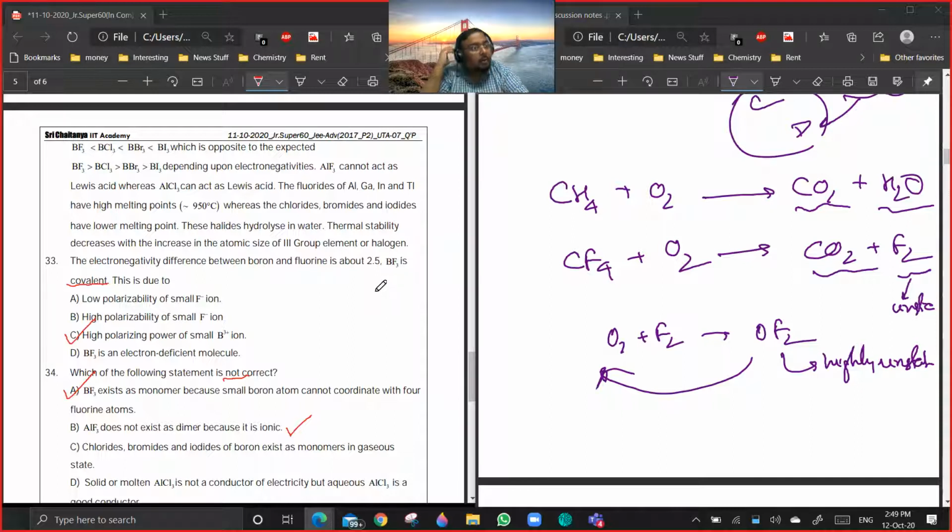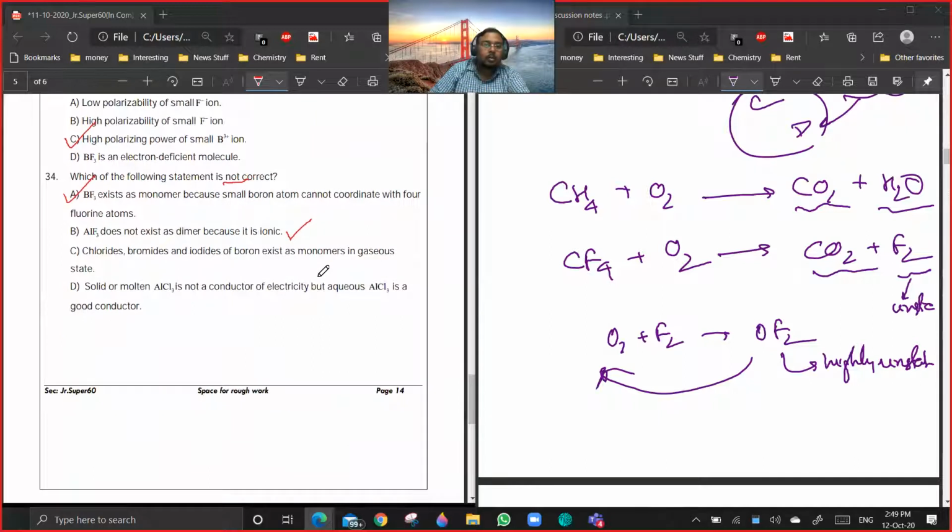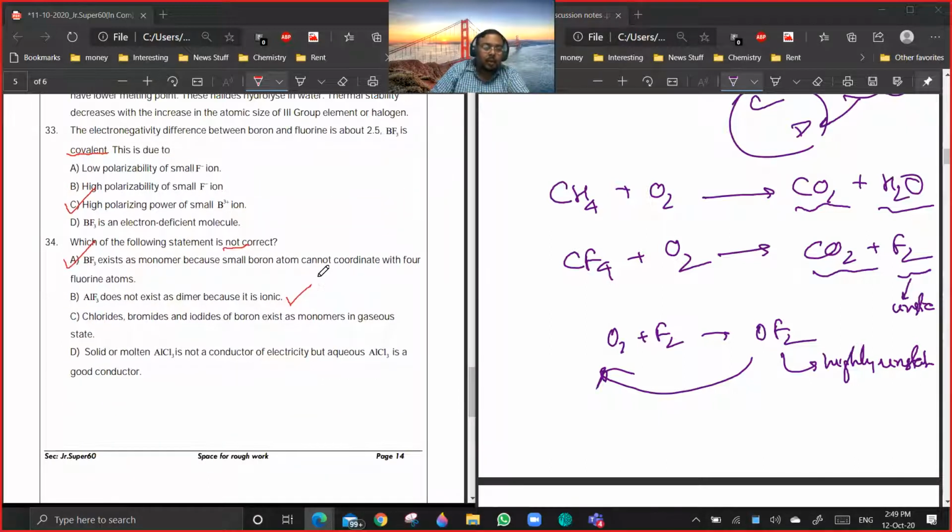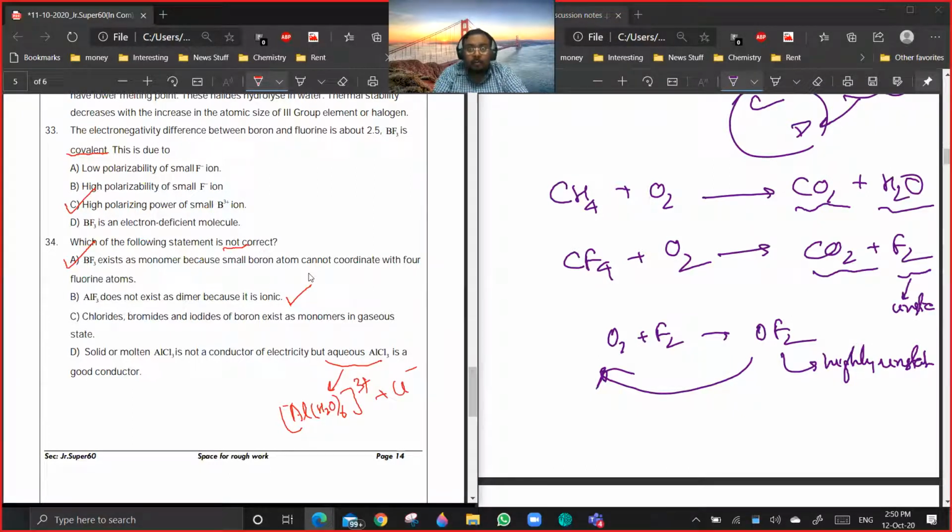Sir, option D. AlCl3 is not a conductor of electricity. That is correct because AlCl3 is covalent in nature. But aqueous AlCl3 is basically Al(H2O)6 3+. I think we have discussed this point in the class also. That is why BeCl2 is soluble in water, even though BeCl2 is covalent. Because when you dissolve it in water, it forms a Be(H2O)4 2+ complex. So now it becomes ionic. Are you getting the point?